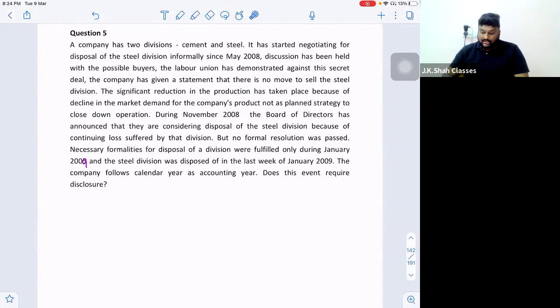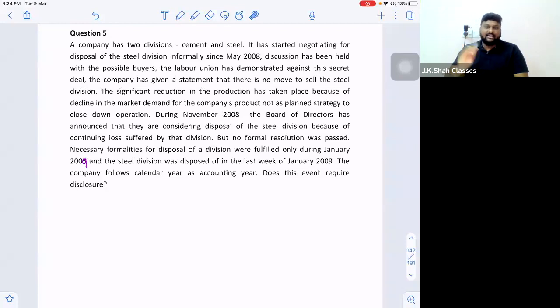Okay. Necessary formalities for disposing of the division were fulfilled only during January 2009, and the steel division was finally disposed of in the last week of January 2009. So basically, they are following calendar year, 2008, 2009, two years they are talking about. The company follows calendar year as accounting year.